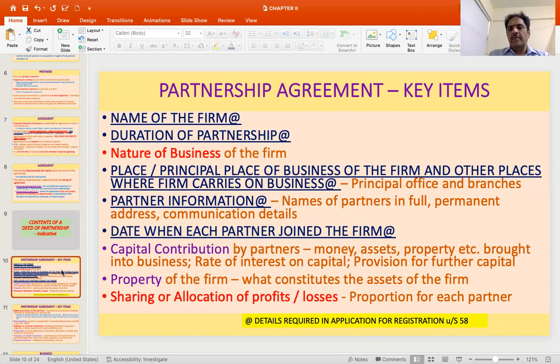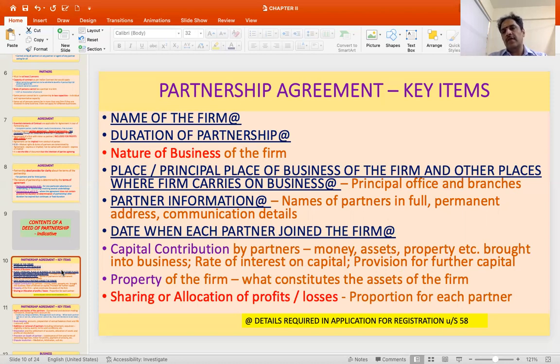But there are other particulars which are necessary for clarity in terms of how the partnership relationship is entered into. One of the important things there is the nature of business. Here you could indicate a specific activity or more than one activity. If it is a specific activity, a particular adventure or undertaking, then it becomes a particular partnership. If there are more than one, it becomes a partnership for more than one activity.